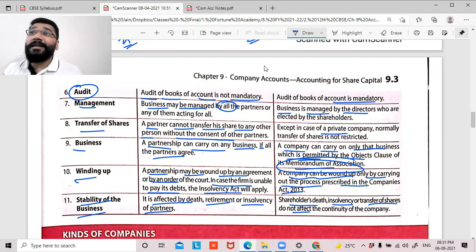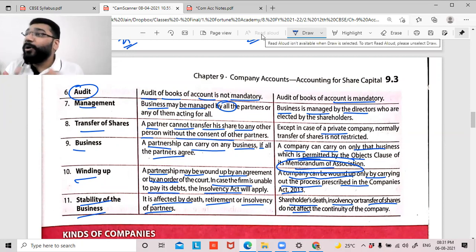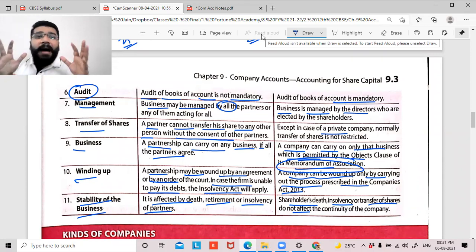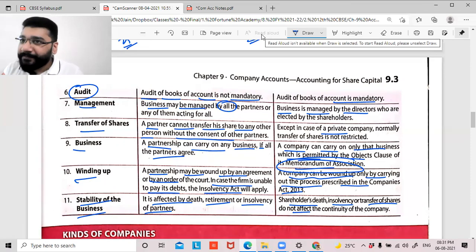So imagine the depth and the value of this theory you have studied today. Before you come to the next class, please go through these 2.5 pages. Trust me, you'll be very comfortable. It's very easy, guys. It's not rocket science. It's purely simple. It's just a matter of getting used to it.